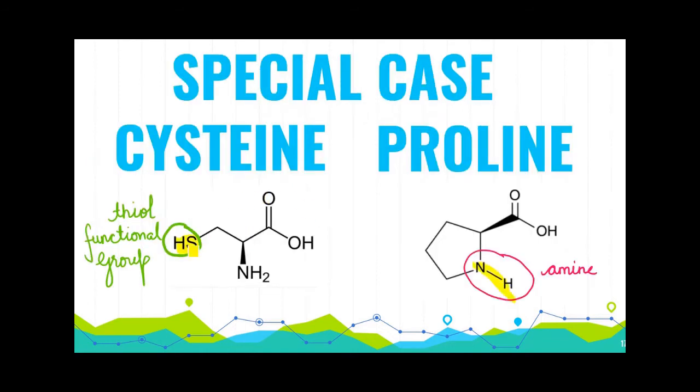Here cysteine has a thiol functional group which forms very strong disulfide linkages that influence and stabilize the protein shape. Proline's side chain is linked to the amine so that it forces a kink in the protein backbone wherever it's present. So that's why these are special cases in amino acids.